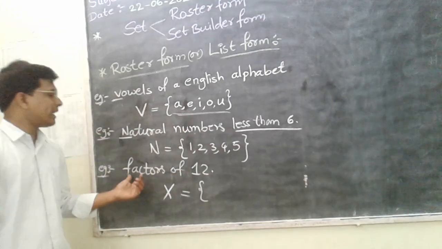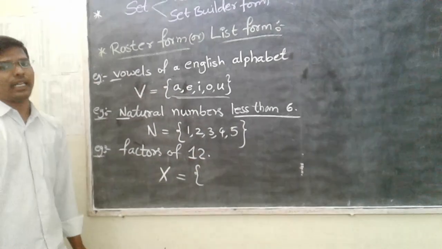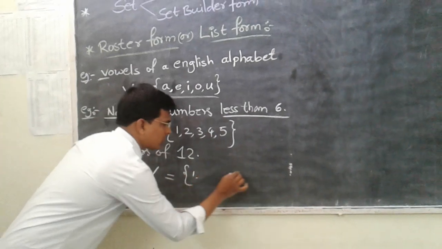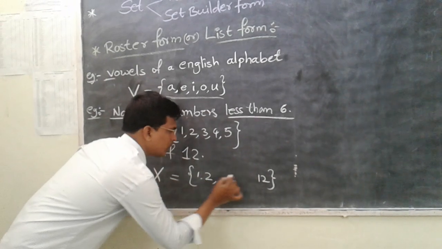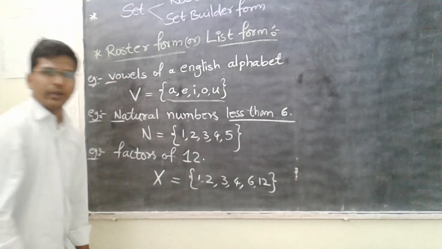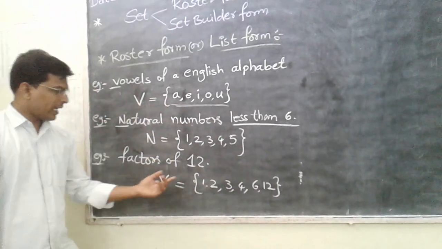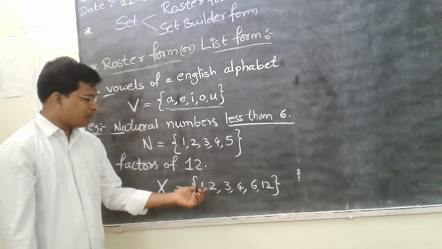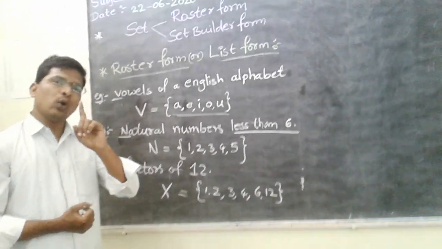So you have to know what is meant by factor. 12 should be perfectly divisible by a certain number. Those all are the factors. Suppose 1 12s are 12. Next 2 6s are 12. Next 3 4s are 12. So now these are the factors of 12. So write in a well defined manner. Each element should be separated by comma, and if you observe, each element is different one. If it is repeated, write only once.